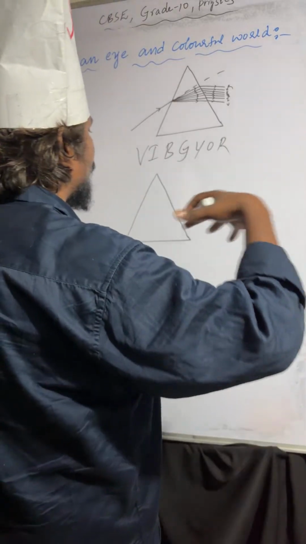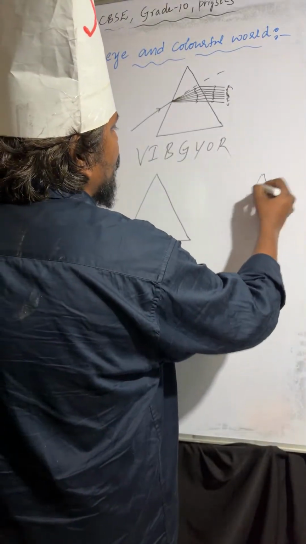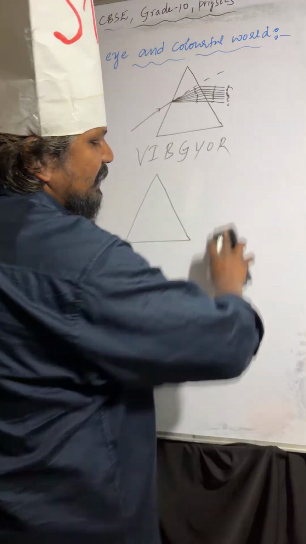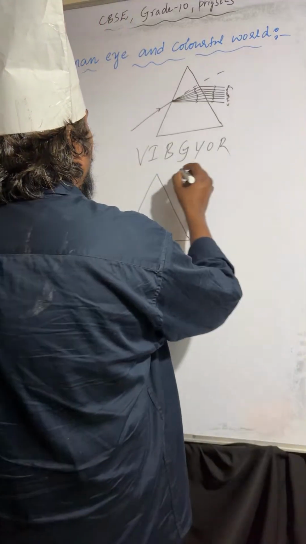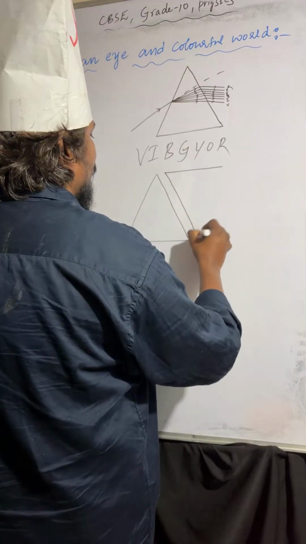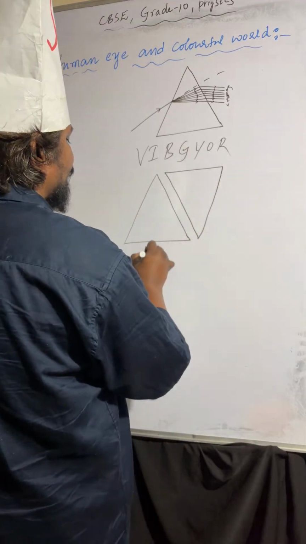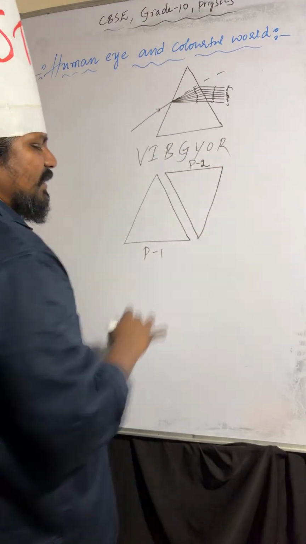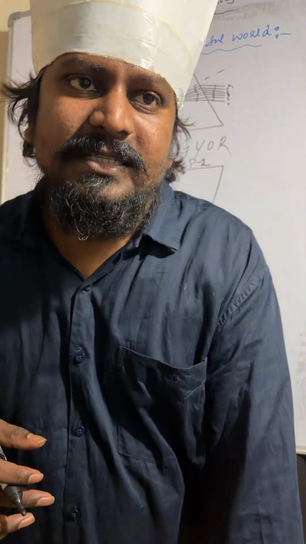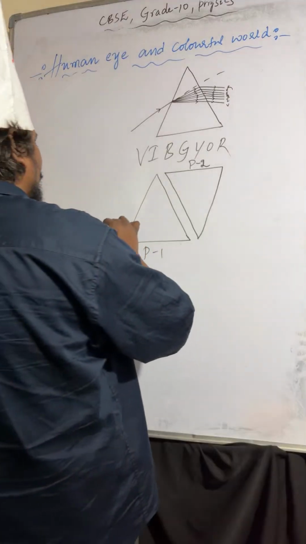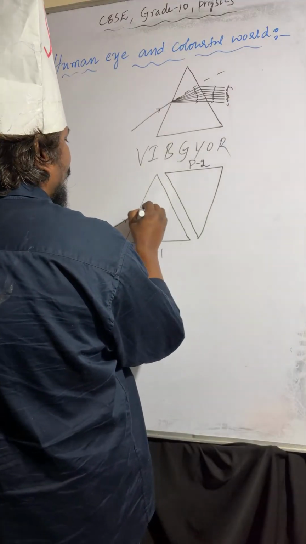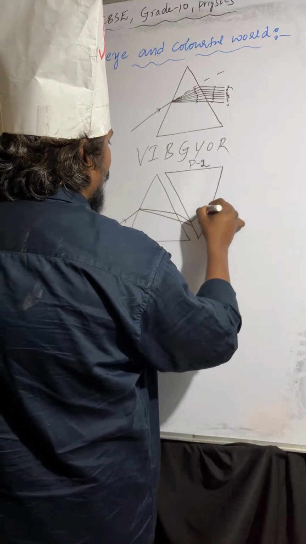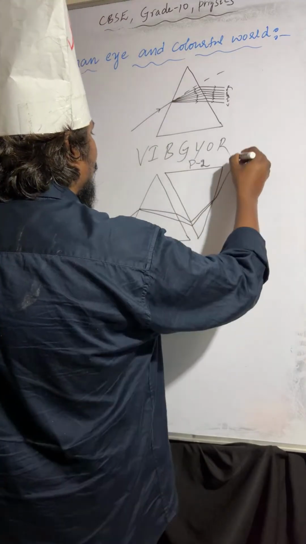Still, he wanted to split the colors further. He placed a normal prism, but he could not split the colors. So what did he do? He placed an inverted prism near the first prism. This is the first one and this is the second one. When white light passes, it is split into 7 colors, and again those colors combine and come out as white light.